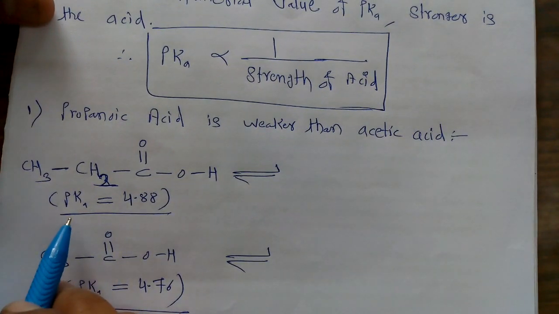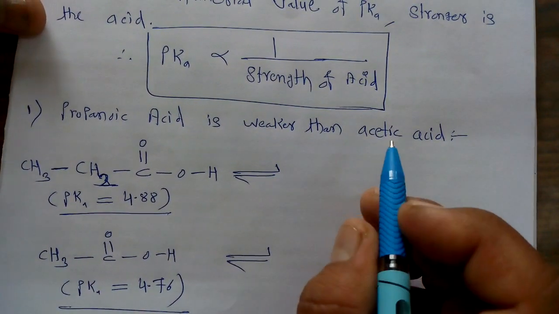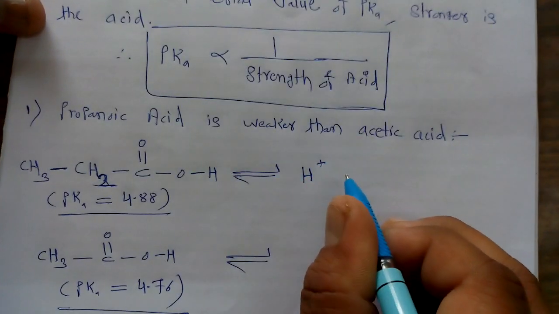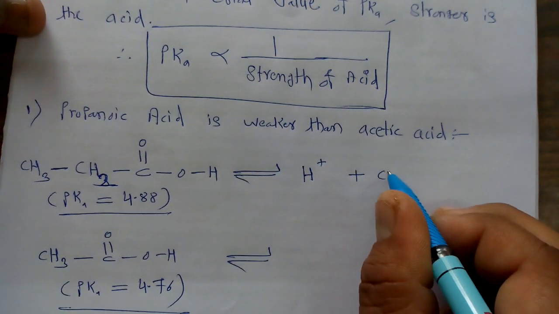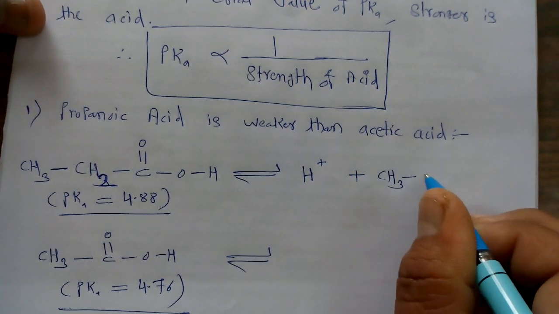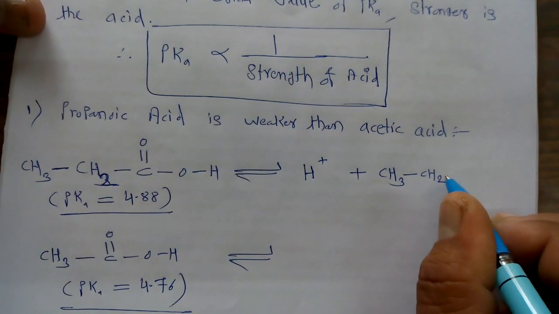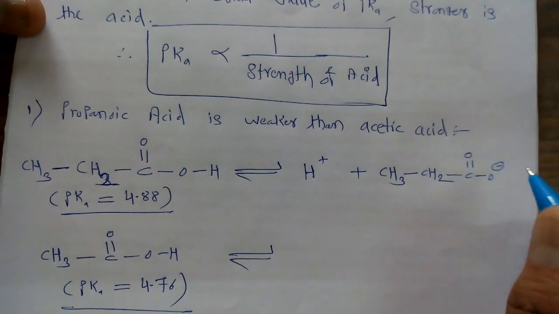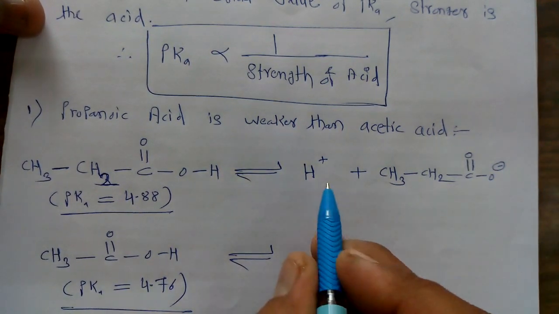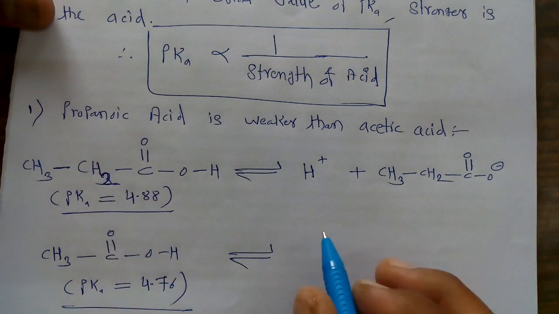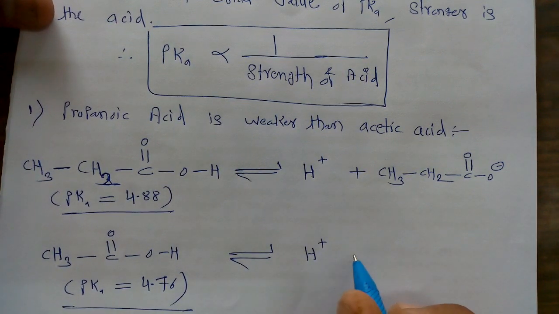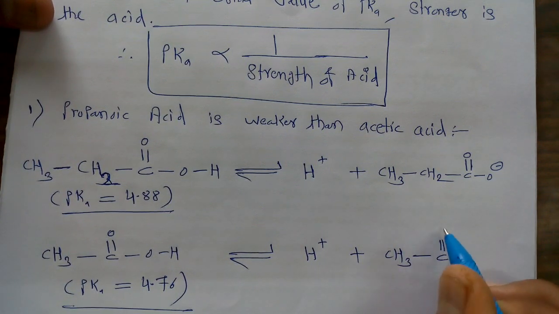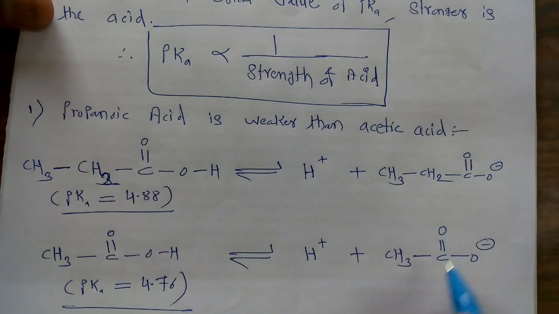Whenever propanoic acid gives the proton, it donates H plus, and along with it gives the conjugate base. So what is the conjugate base? CH3 single bond CH2 single bond C double bond O minus. This is the conjugate base, while this is the proton. In the same way, acetic acid also donates H plus, and gives the conjugate base CH3 C double bond O single bond O minus.